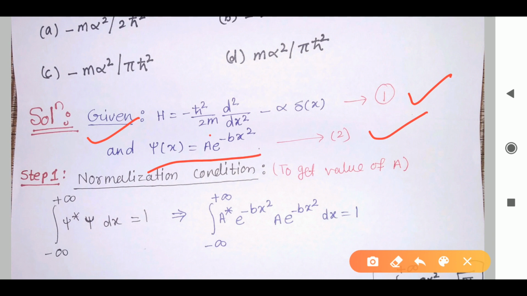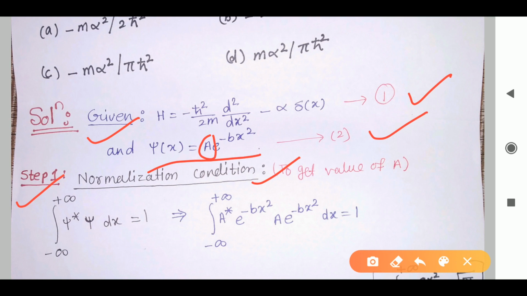So first we have to find this unknown value of a, which is not given to us. That we can find by using the normalization condition. This is our first step, the first step to find the normalization. By using the normalization condition, we have to find the value of a.